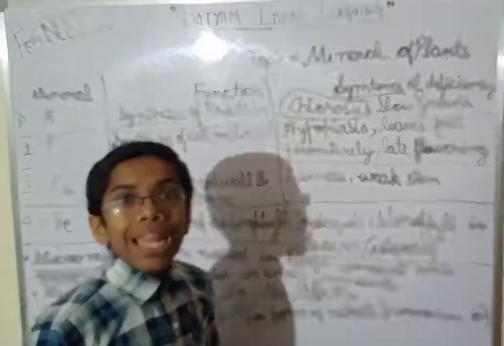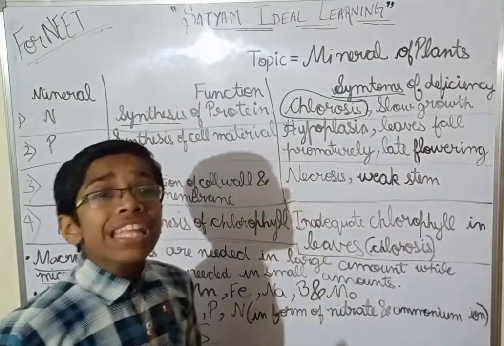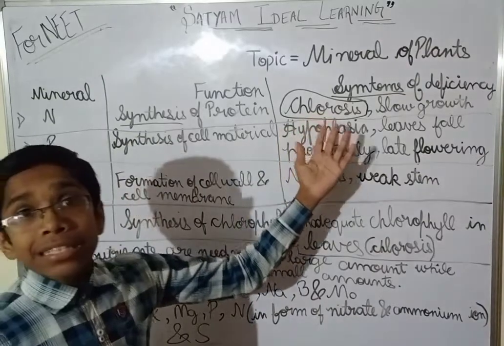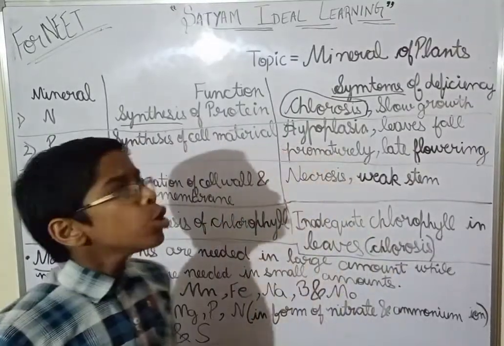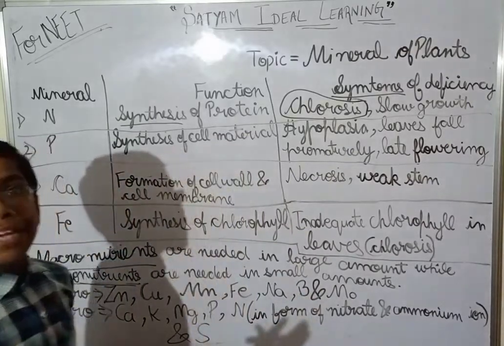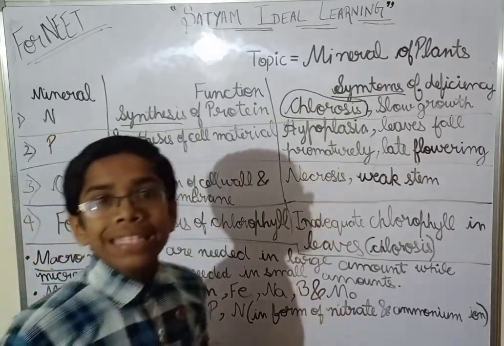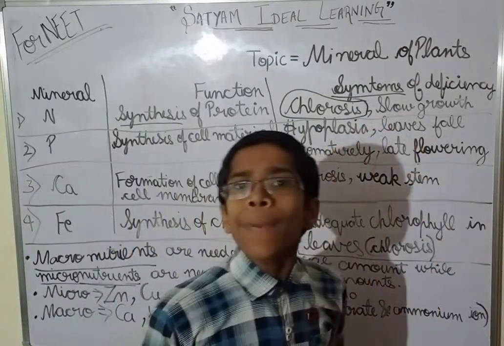Chlorophyll is the green pigment, as you already know, and when there is a lack of chlorophyll, the leaves turn yellow. So you can find out that the plant has a deficiency of nitrogen by seeing the yellow color of the leaf and the slow growth of the plant.